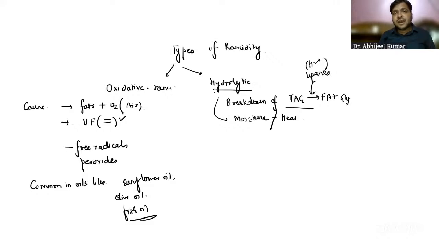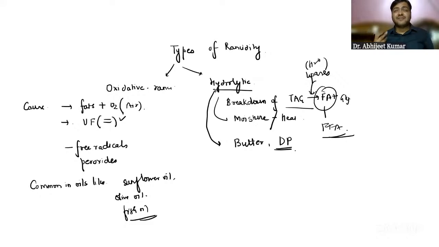This hydrolytic rancidity is seen in cases of, for example, butter, right? Dairy products. The release of these free fatty acids can lead to a soapy, or I can say a very rancid, type of flavor. That is basically the takeaway points from this slide, that is, the types of rancidity.